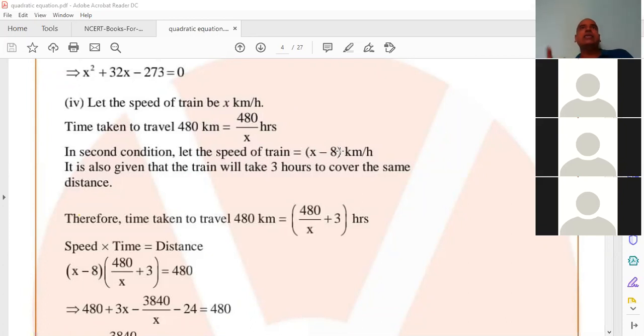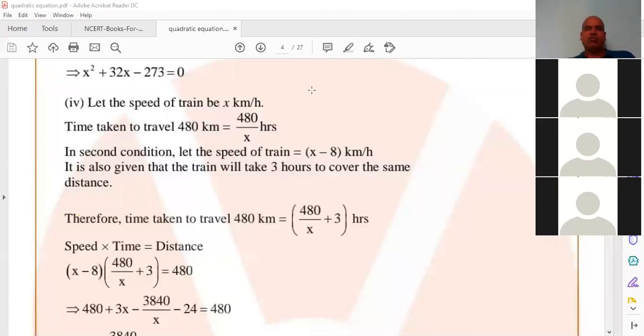Now in the second case, it takes more time. Why does it take more time? Because the speed is less. Less speed means generally it takes more time. Is that point understood, Kavya? Yes, sir. If you're going at less speed, you have to take more time. That's why 480 by x minus 8. In the second case it took more time. That's why second case timing 480 by x minus 8 minus 480 by x. The difference of these two timings is 3 hours.